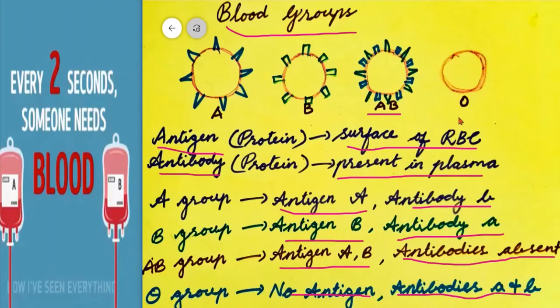But the O group is known as the universal donor. They can donate blood to persons with any blood group, so they are known as the universal donor.